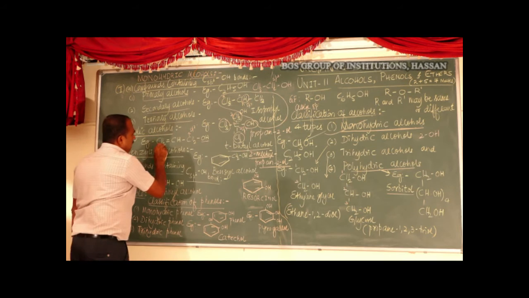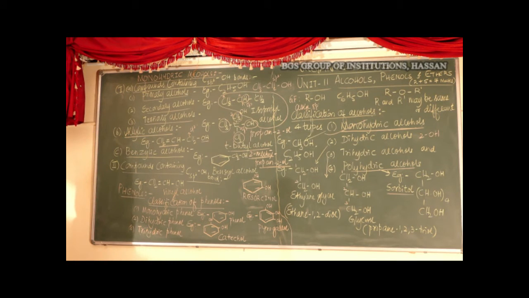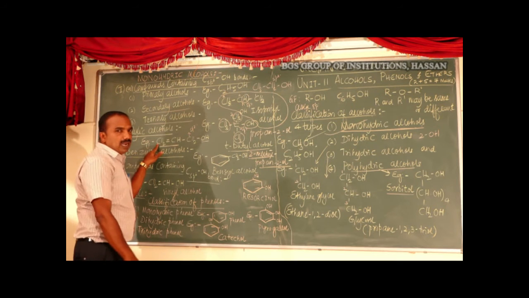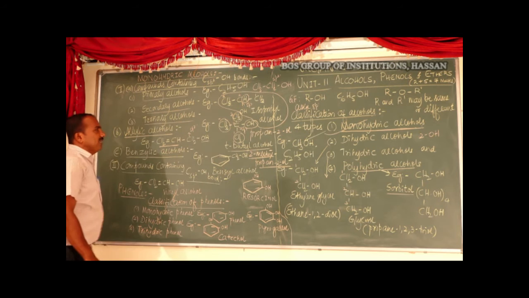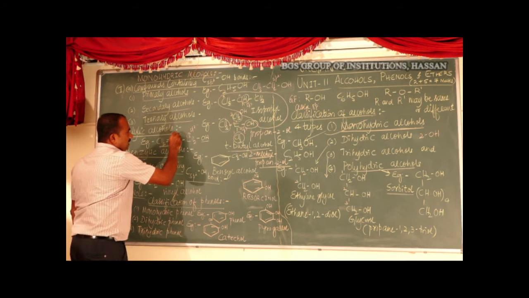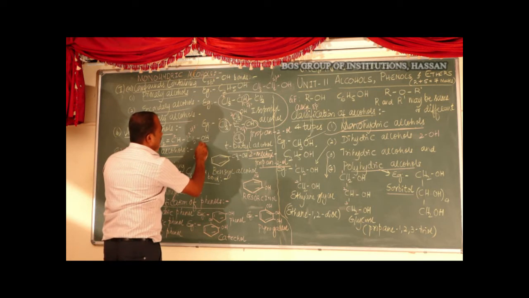next to a carbon-carbon double bond. An example for this one is allyl alcohol. The IUPAC name of this one: carbon 1, carbon 2, carbon 3. For the 3 carbon atoms the root word is prop.